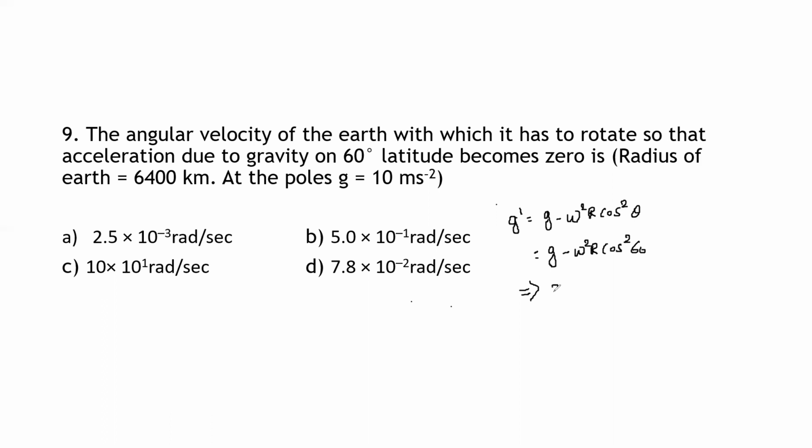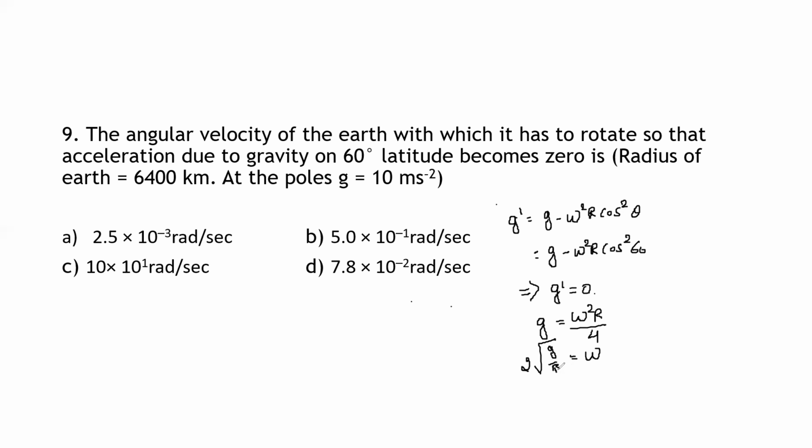Why? Because they have said g dash is becoming 0, therefore g is equal to omega square into R divided by 4. So I can simplify this: omega is equal to 2 root of g divided by R.